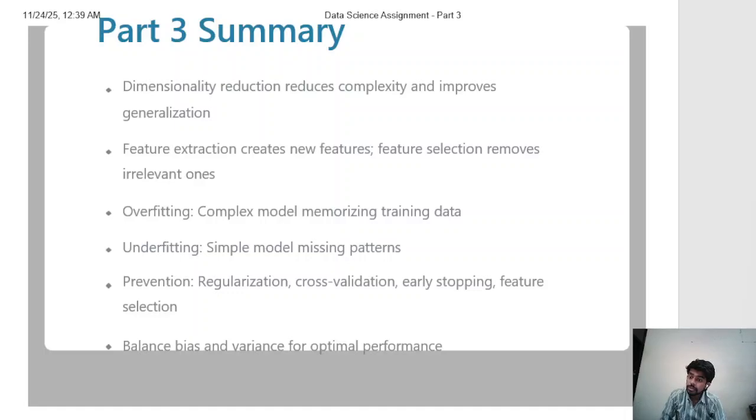Overfitting happens when models are too complex and memorize training data. Underfitting happens when models are too simple and miss important patterns. We prevent these problems through regularization, cross-validation, early stopping, feature selection, more data, and ensemble methods. The bias variance trade-off shows that we need to balance model simplicity with expressiveness. Understanding these concepts is essential for building models that generalize well to real-world data.